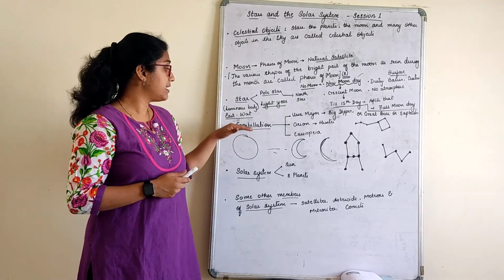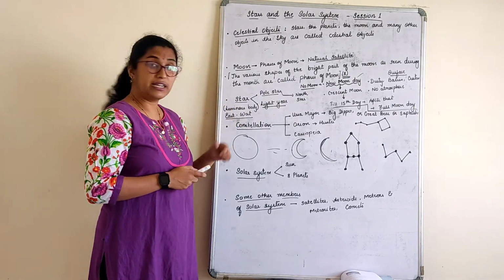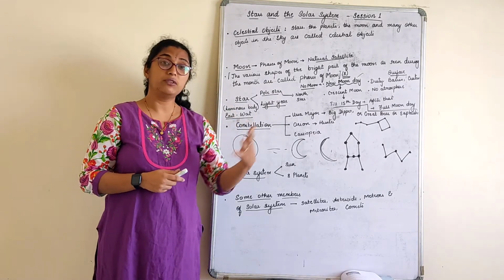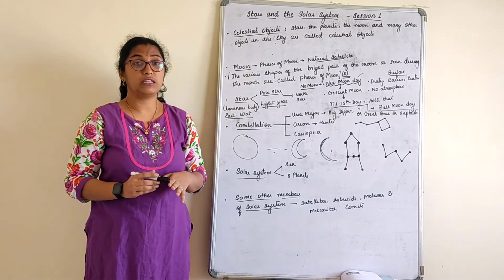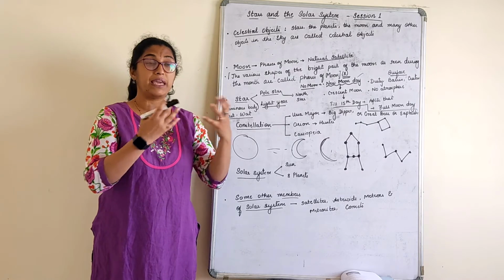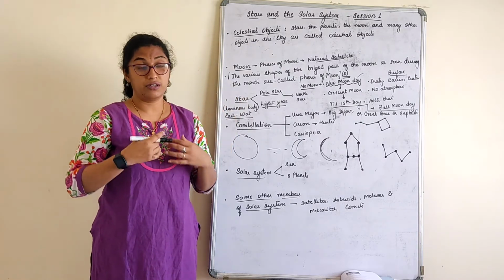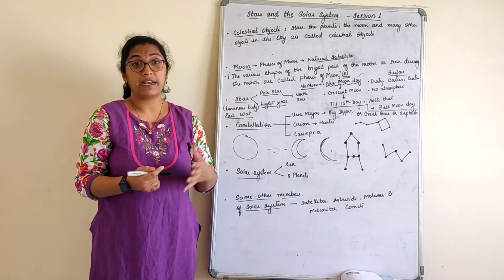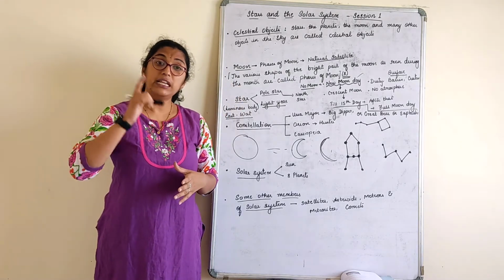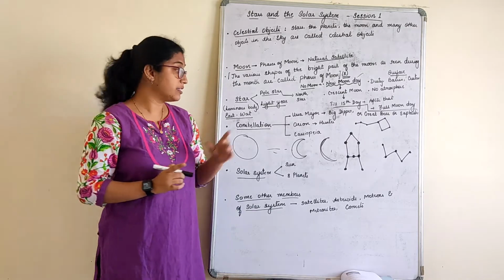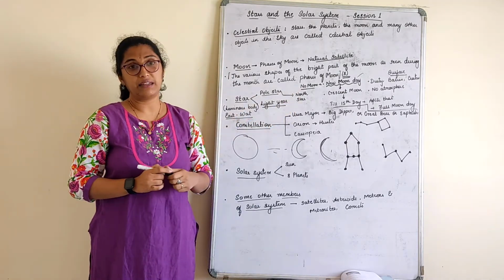We'll move to the next topic, constellation. Now we understood stars. When we look into the night sky, you can make out some particular patterns. It is quite difficult for us common people to see that pattern and understand, but if you observe very carefully, you can identify the patterns.